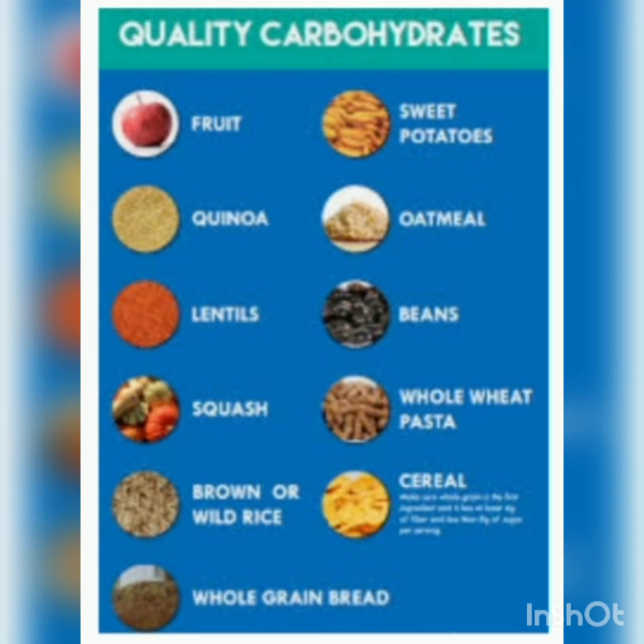Now if we talk about the different sources of carbohydrates, like potato, rice, cellulose, bread, sugar, fruits, these are the rich sources of carbohydrates.